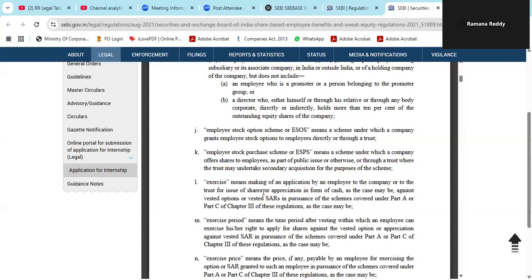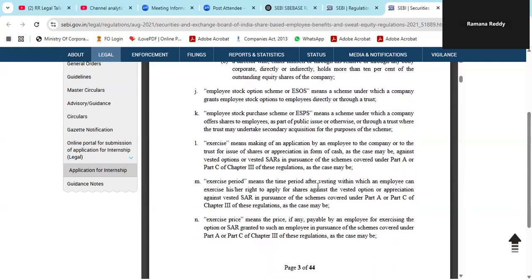Exercise means an employee making an application to the company or to the trust: I am willing to exercise my shares. After vesting, he will get a right of exercise. This is not an obligation. This is an option. That is why we use the word option. This is not an obligation to purchase. We are giving grants; if you want to purchase, you can purchase. If you want to leave it, you can leave it. This is only an option given. This is a benefit option given.